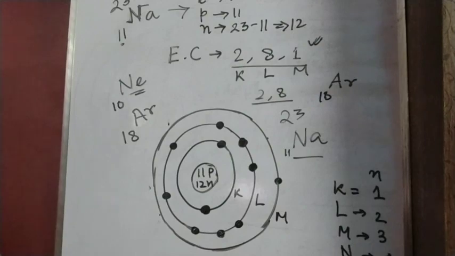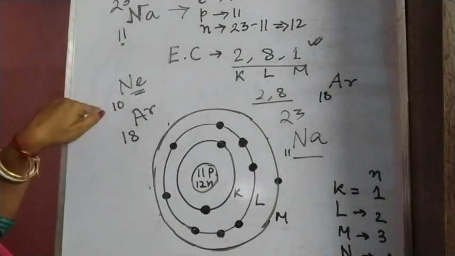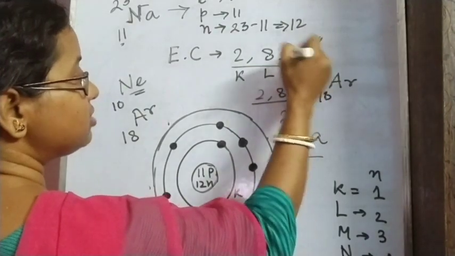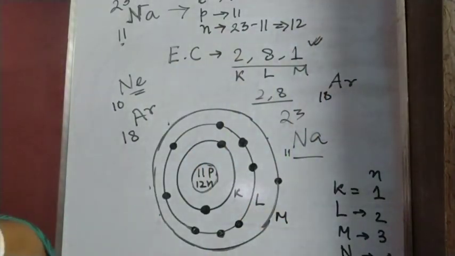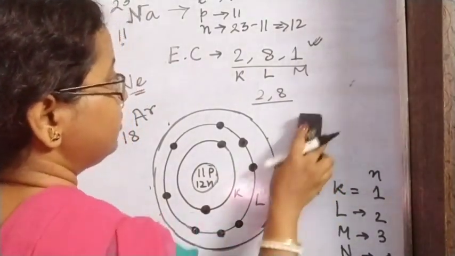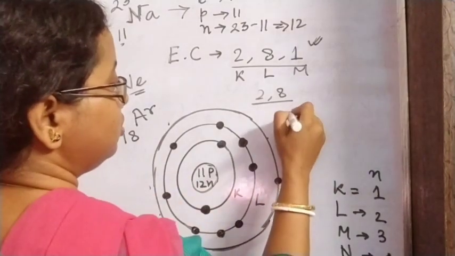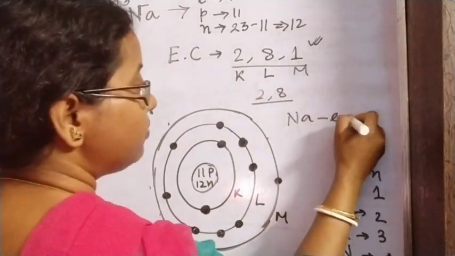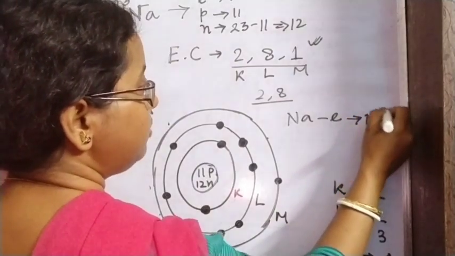Neon. So it will attain the structure of neon. That means this extra electron which is there in the last shell, the M shell, it will lose that electron and it will attain stability. How? Na minus e, as it's losing the electron, so Na minus e gives Na plus.